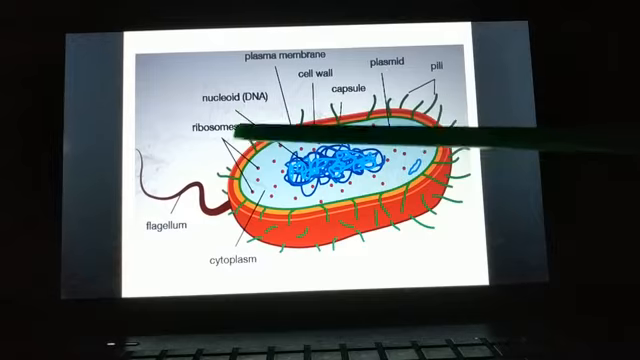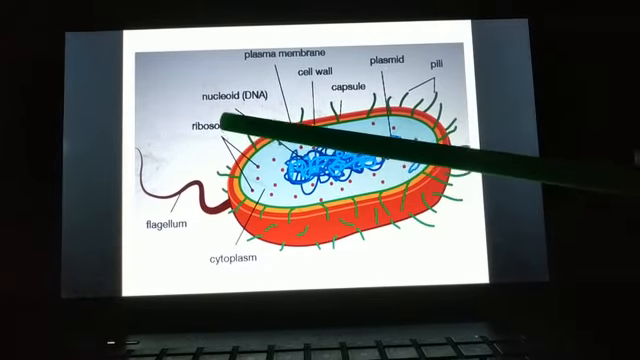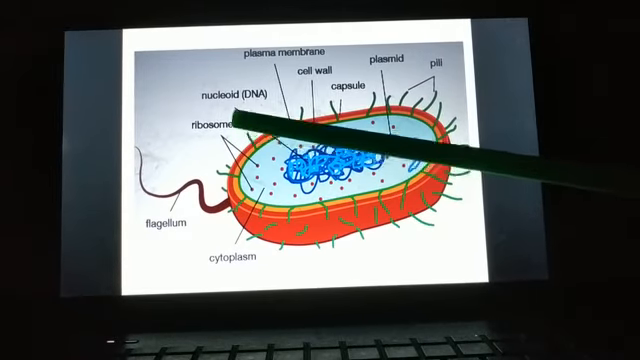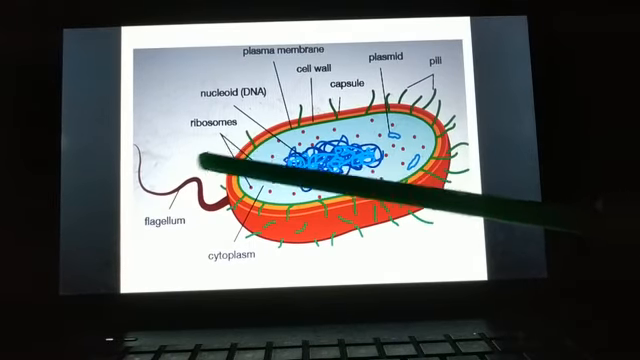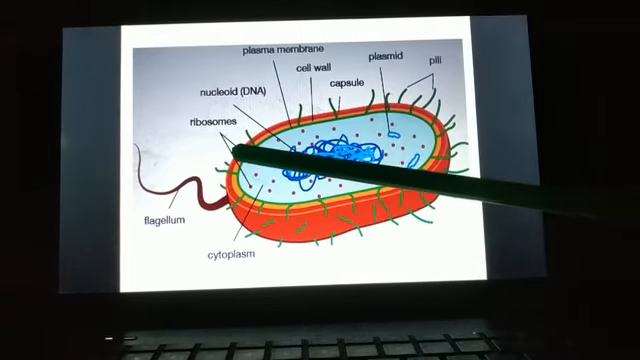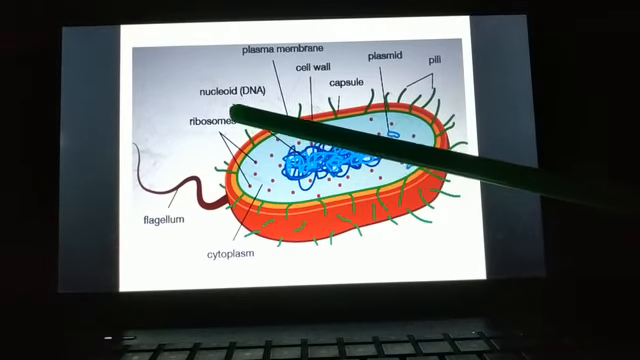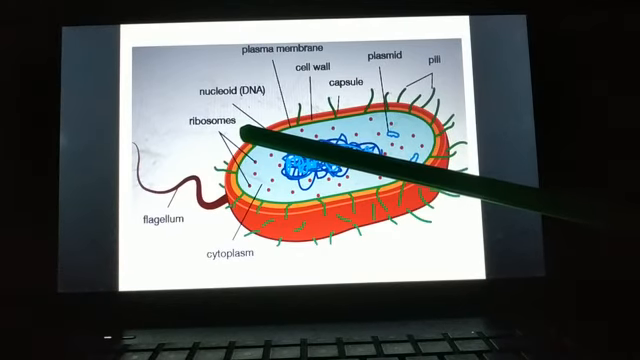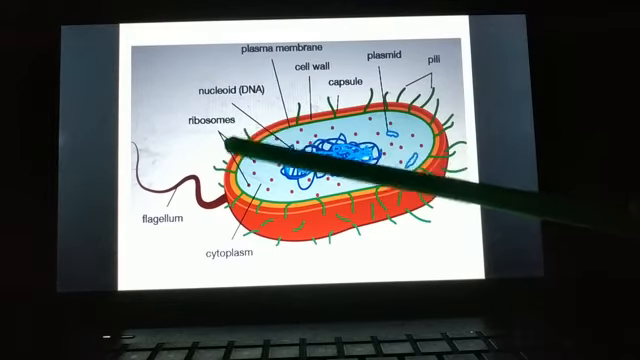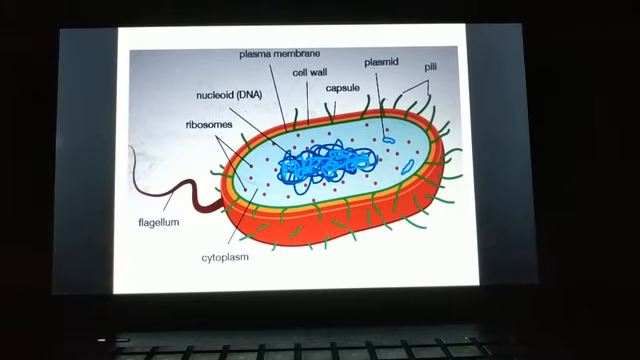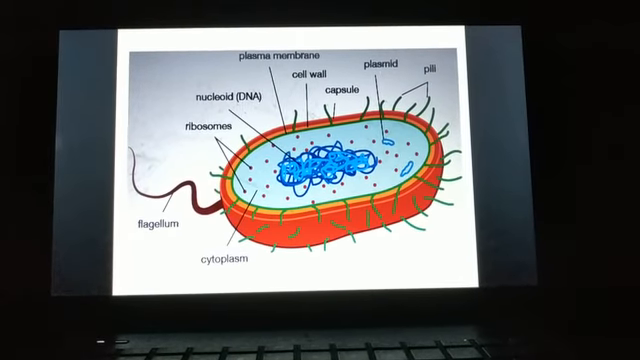But one more difference is there. The ribosome that is present in prokaryotes is of 70S type, 70S students. But in eukaryotes, the ribosome that was present is 80S. So another difference is in case of ribosome. One more difference, students.